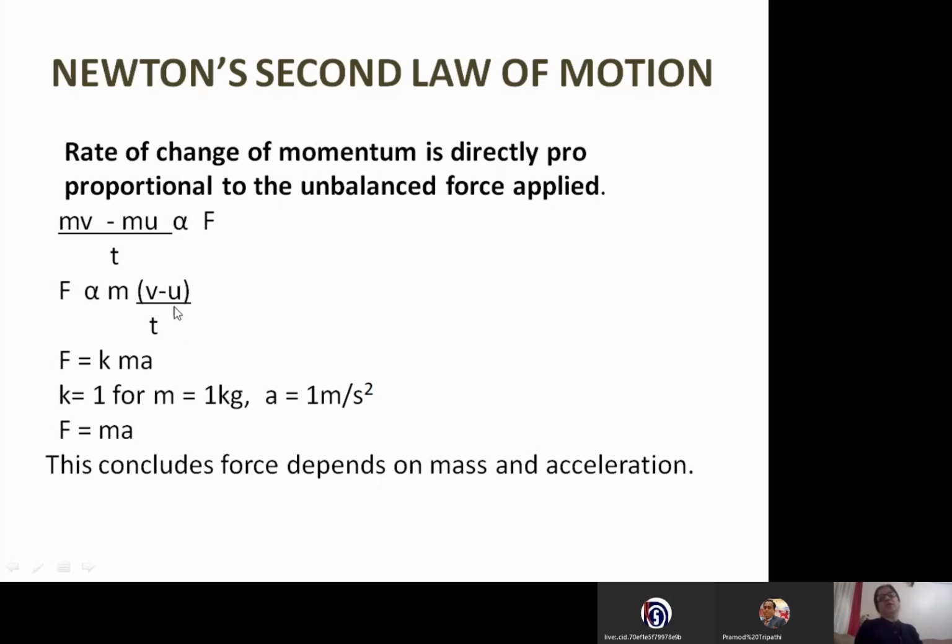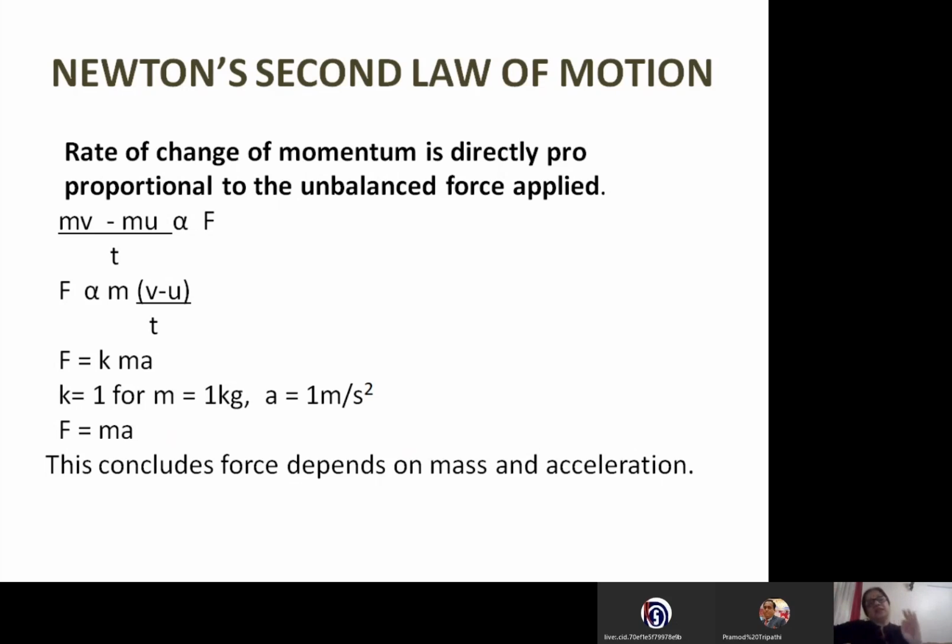Right? Now, (v minus u) by t is acceleration. You have done this in the first chapter of science. (v minus u) by t, that is change in velocity per unit time, is called acceleration. So when we change the proportionality sign into an equal sign, we add a constant in that. So here the constant is k, right? So we are representing the constant by k. In this case, we are changing the proportionality sign into equal sign, and it becomes F is equal to k into m into a. The value of the constant here is 1 in this formula if we take mass 1 kg and acceleration 1 meter per second square.